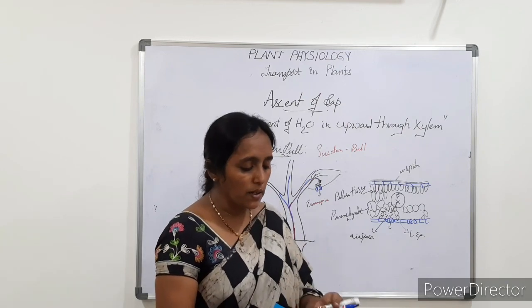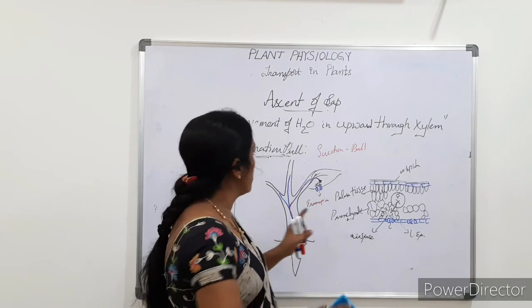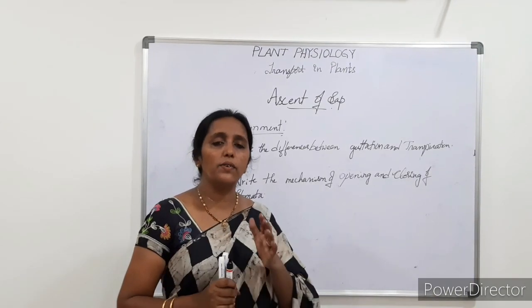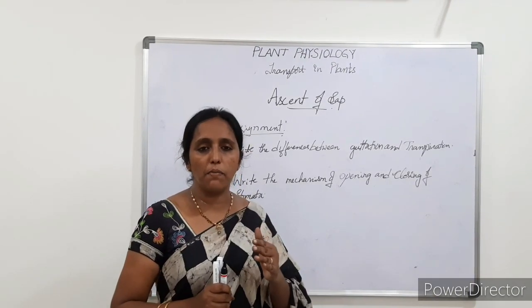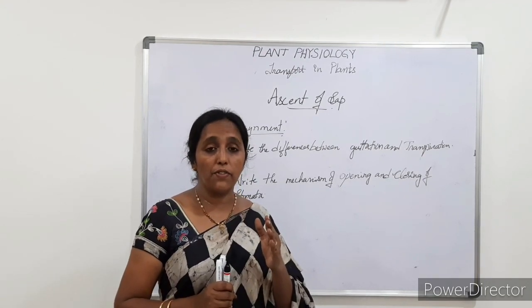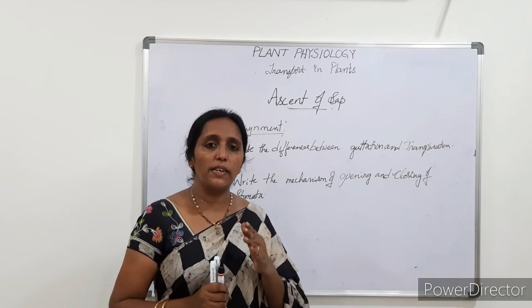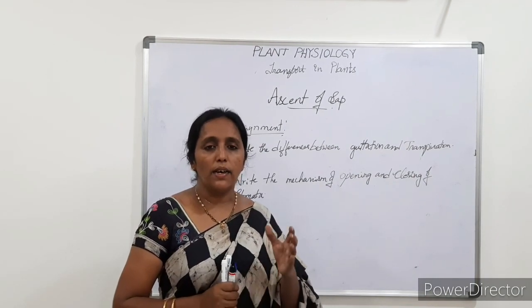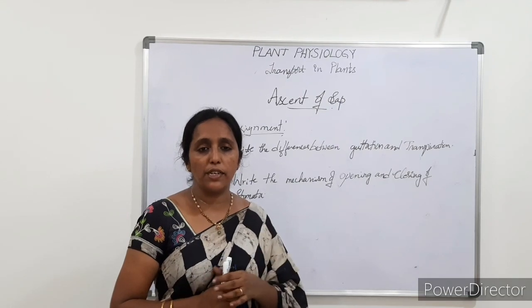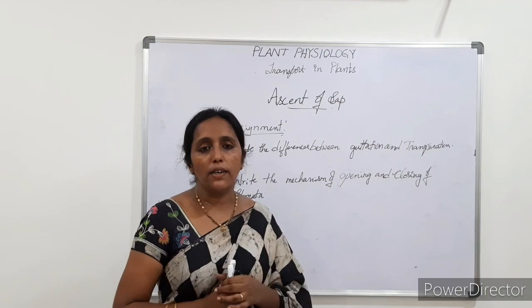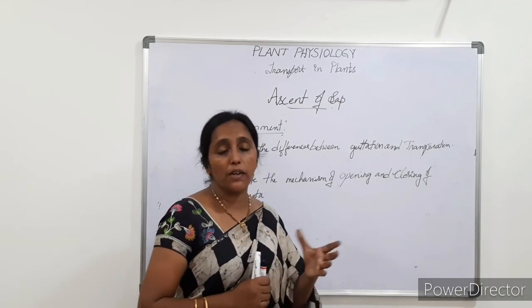And with this we completed this lesson, and I am going to give one assignment. Today in the ascent of sap we discussed some of the forces like cohesive and adhesive forces, how they help in the transpiration pull, and then the root pressure and the transpiration pull, and what kind of plants need the root pressure.